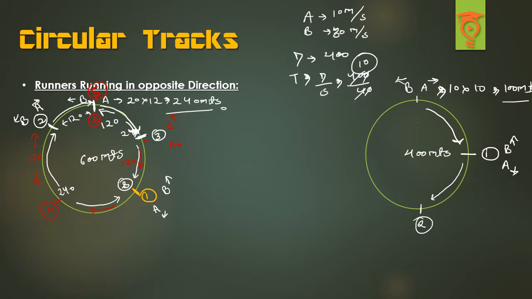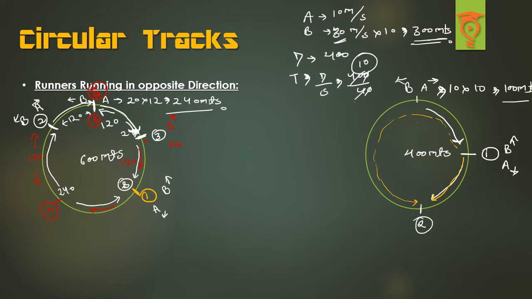And how come A covered 100 meters? Because B needs to run for 10 seconds as well, so he will be covering 300 meters. So by the time A is covering 100 meters, B is covering 300 meters. So what is happening here is, when A covers 100 meters from this point, B is covering the whole 300 meters and coming back here.